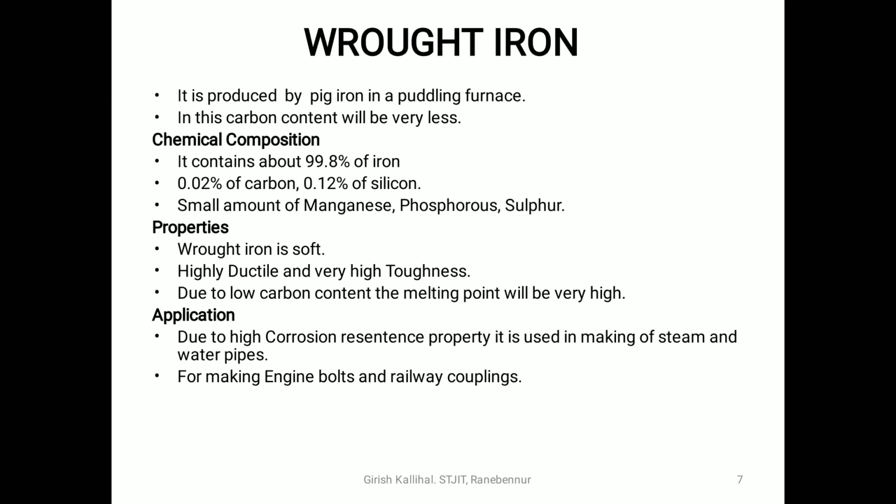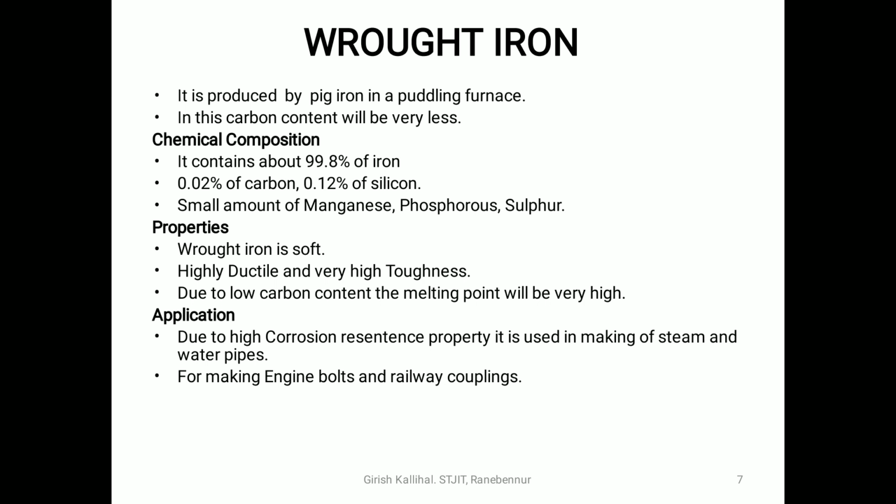In this, the carbon content is very less. As we have seen, in the case of pig iron, the carbon content is very high, around 3.5 to 4.5 percent, whereas here in wrought iron the carbon content is less. Let us see what the chemical composition is.